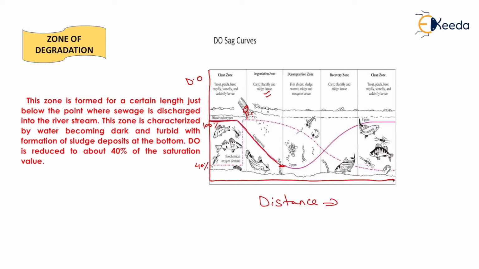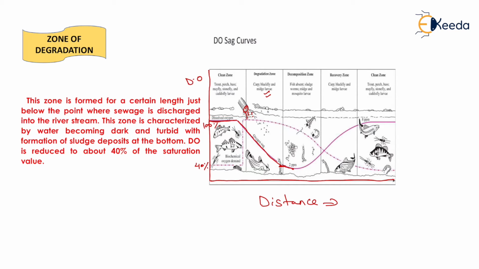Now the next zone is the decomposition zone. In the decomposition zone, the decomposition of organic matter continues and the dissolved oxygen reaches a minimum value of 0 milligram per liter or 0 ppm.